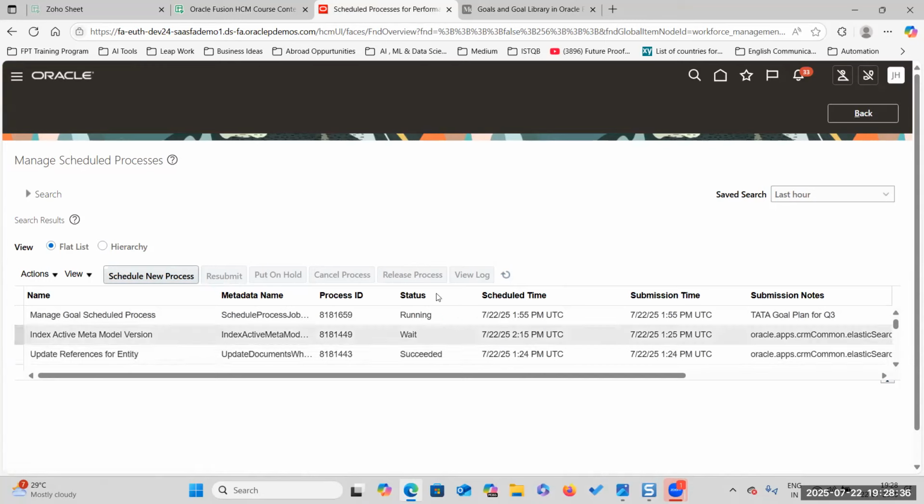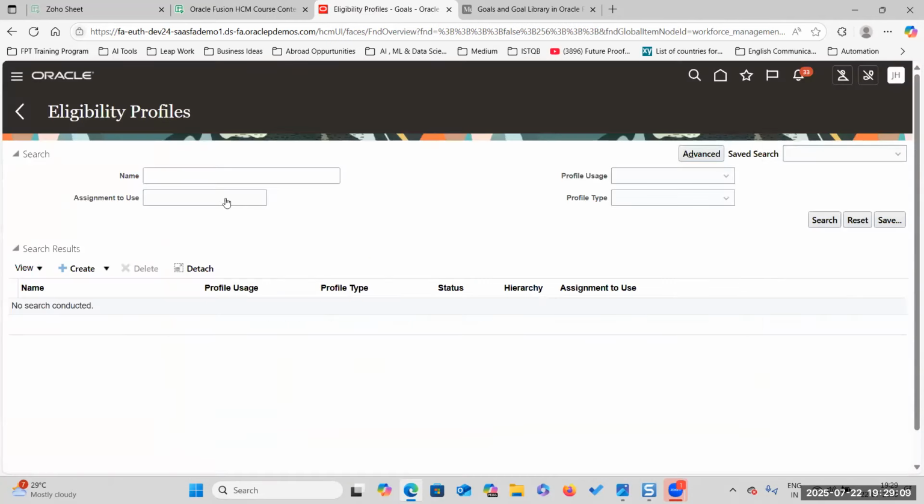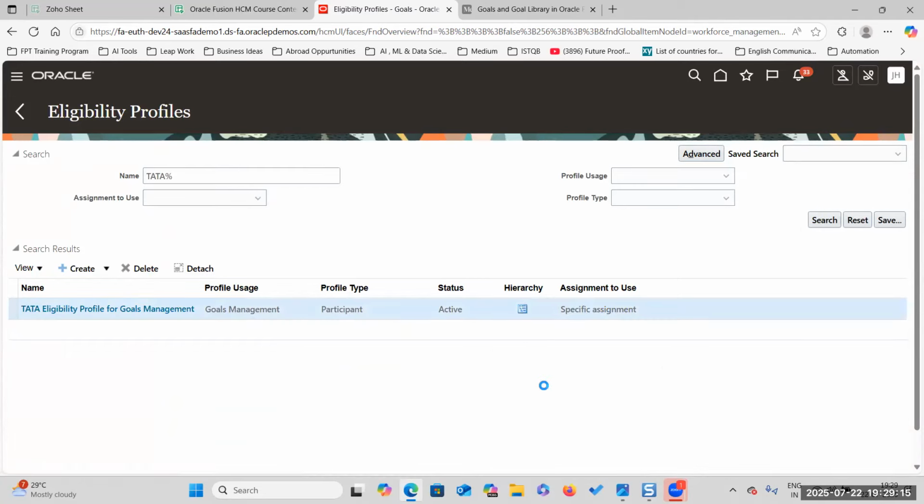It will take some time because it depends upon the eligibility profile. It has to assign these goals to many employees in a particular legal employer's business. So what is the eligibility profile we have created? The Tata eligibility profile, one legal entity. This is the hierarchy, right?